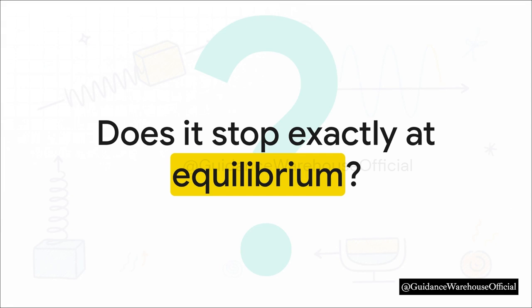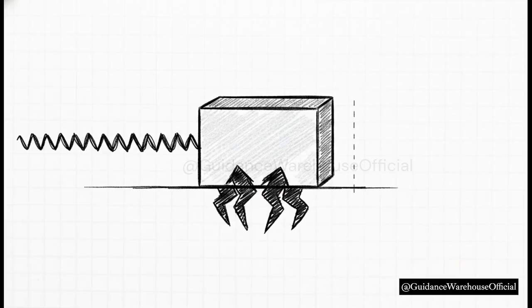But wait, hold on a second. This next part is a really common point of confusion for students, and it's absolutely essential to grasp. When that block finally does stop after moving that full 1.59 meters back and forth, does it stop perfectly at dead center, like right at that zero equilibrium point? The answer is actually no. It almost always stops slightly off-center.